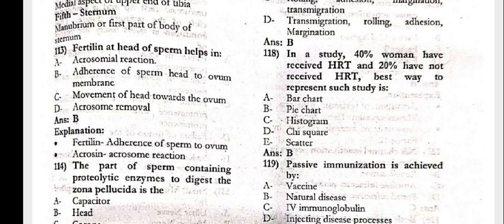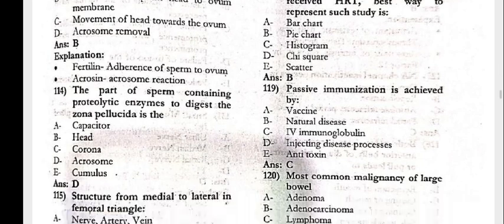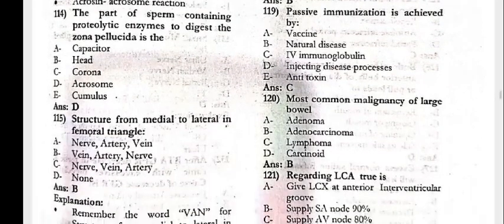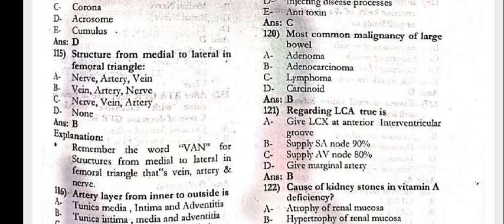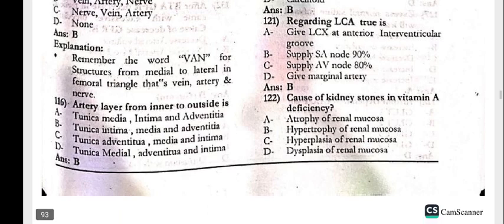Next, in a study, 40% of women have received HRT and 20% have not received HRT. The best way to represent such a study is the pie chart. Passive immunization is achieved by IV immunoglobulin. The most common malignancy of the lung is adenocarcinoma. Regarding LCX, true is supply to the SA node 90%.